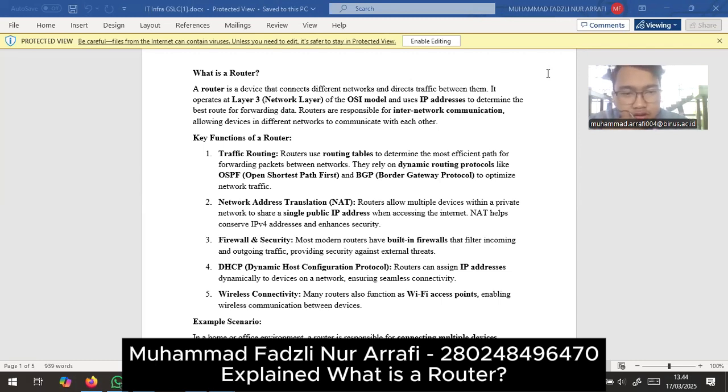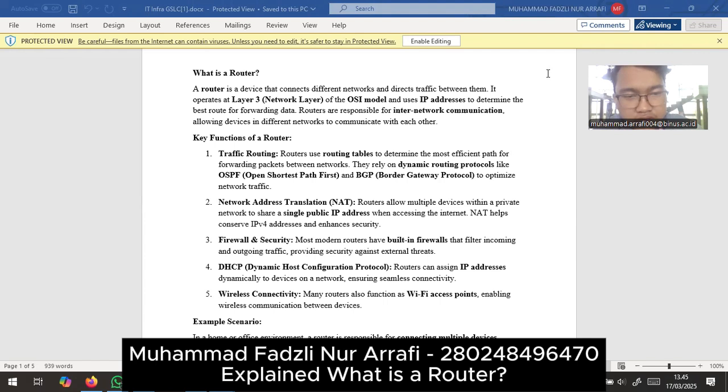What is a router? A router is a device that connects different networks and directs traffic between them. It operates at layer 3, the network layer of the OSI model, and uses IP addresses to determine the best route for forwarding data. Routers are responsible for inter-network communication, allowing devices in different networks to communicate with each other.